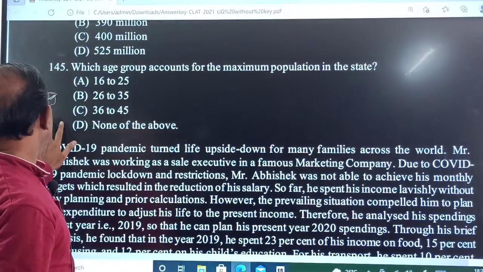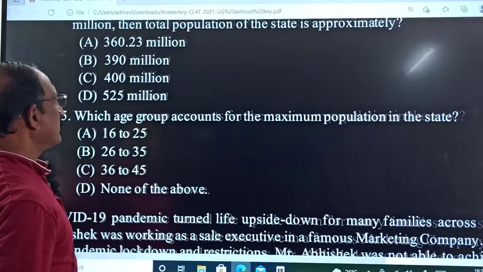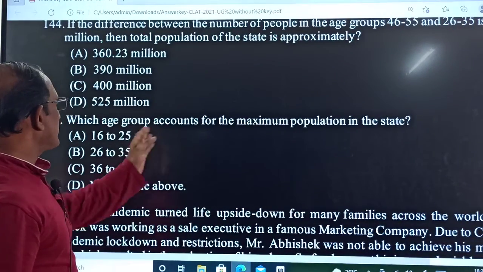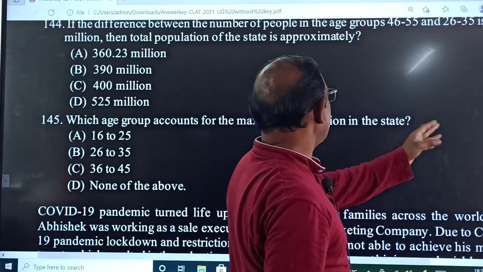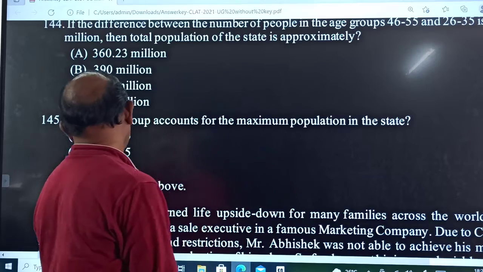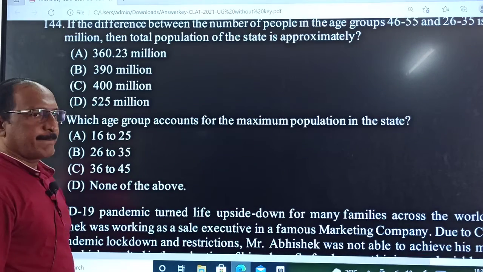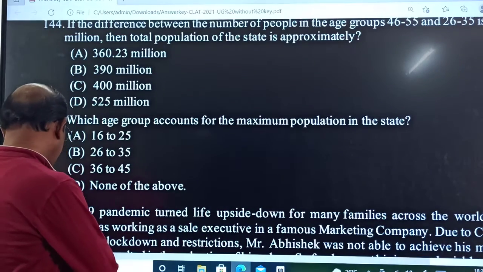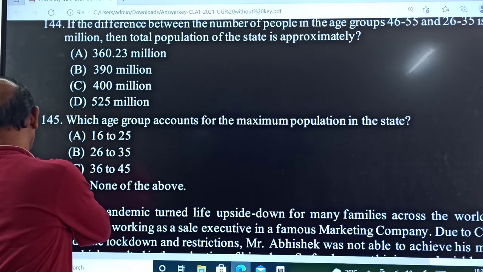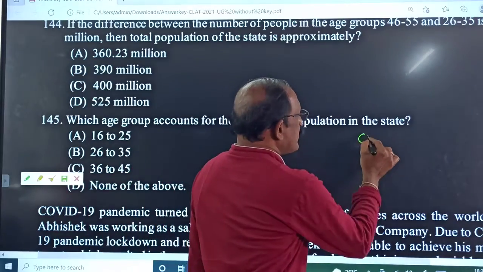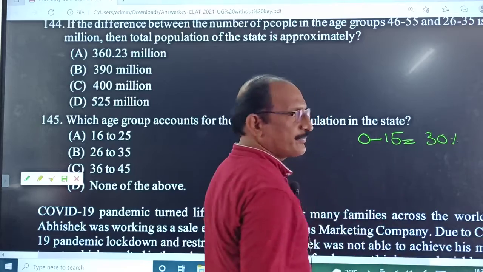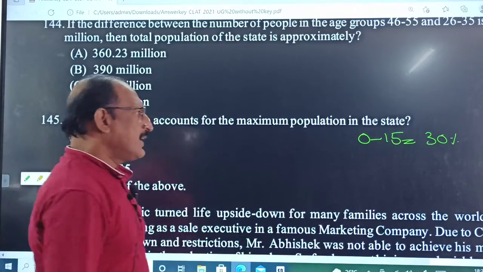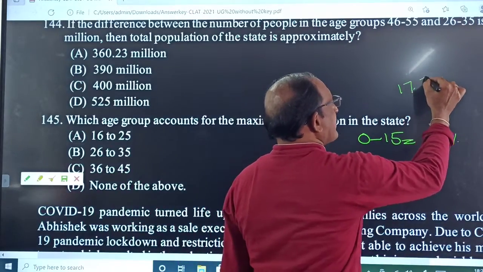The next question: which age group accounts for the maximum population in the state? Is it 20 to 35, or none of the above? The age group between 0 to 15 is given as 30%, and that is the maximum. The second maximum is 17.75.